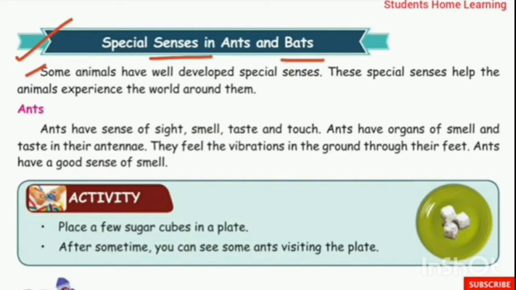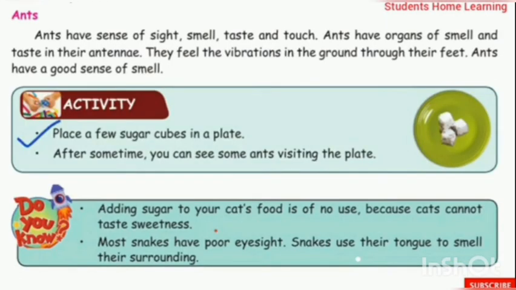We will do an activity, children. Place a few sugar cubes in a plate. After some time you can see some ants visiting the plate. Number of ants visiting the plate to eat the sugar. Do you know, adding sugar to your cat's food is of no use because cats cannot